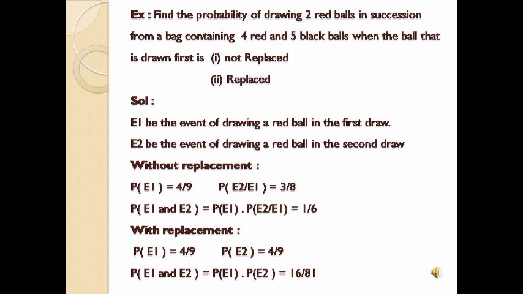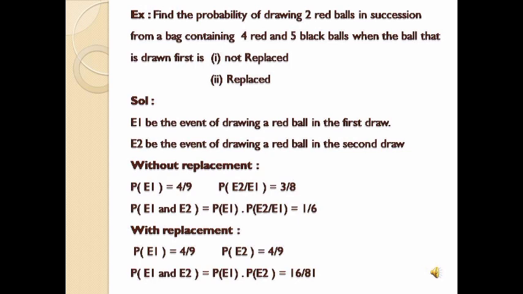Now we can say whether it is dependent or independent. It is a dependent event, because when event 1 has occurred there is a change in event 2; it affects event 2. Then probability of E1 intersection E2 equals probability of E1 into probability of E2 by E1, which equals 4 by 9 into 3 by 8, which equals 1 by 6.